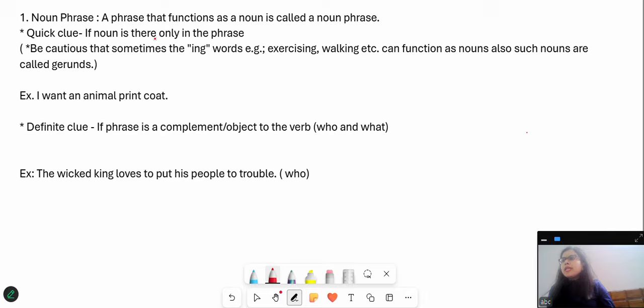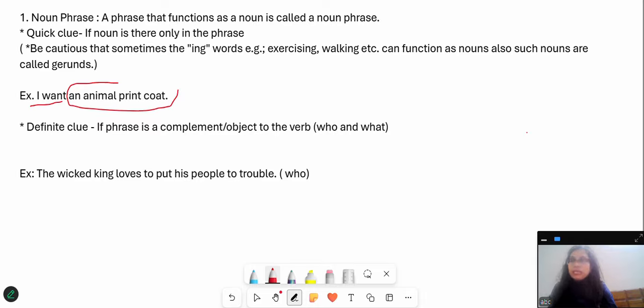Now, a noun phrase is a phrase that functions as a noun. I told you that a noun is any naming word. And the quick clue here is that in a sentence, first you have to find out what the phrase is. I mean to say, you have to find the extra information in the sentence, and in that phrase, you have to figure out the noun. If the sentence doesn't have a noun, but the phrase has the noun, this is 100% a noun phrase.